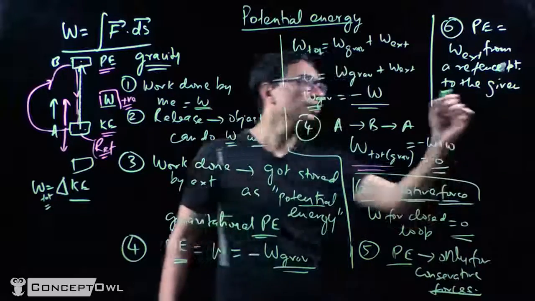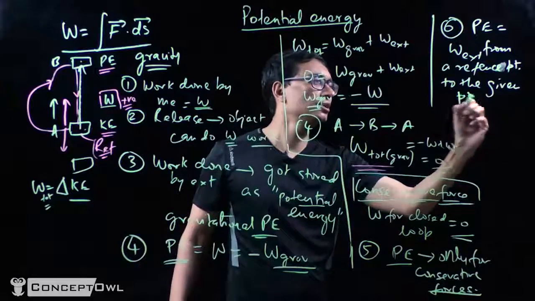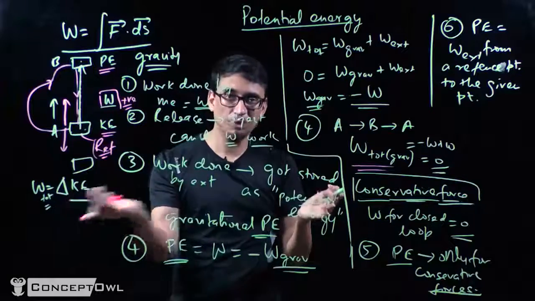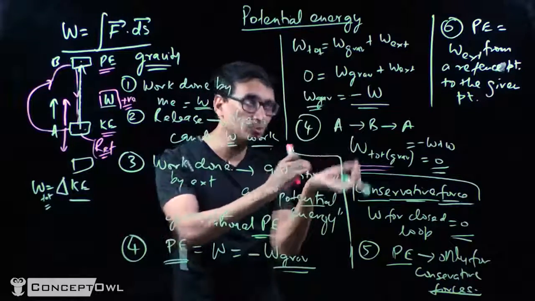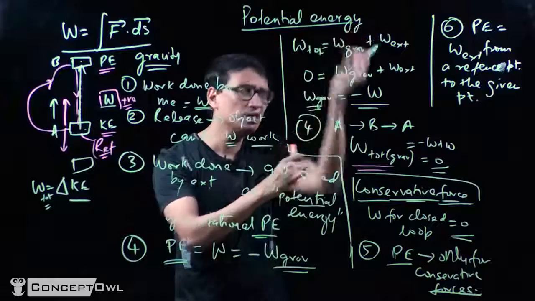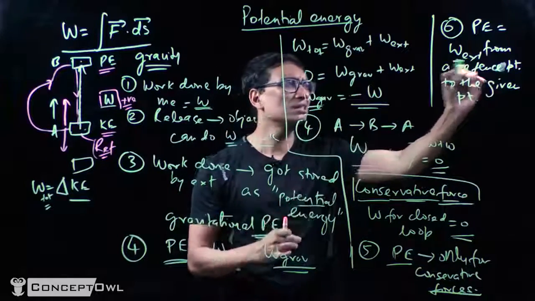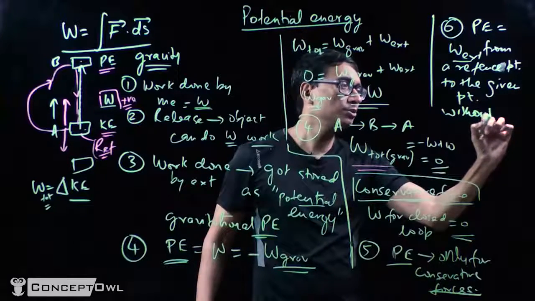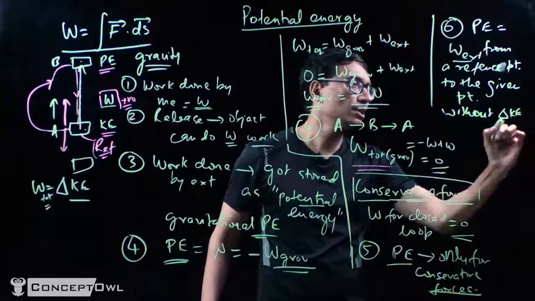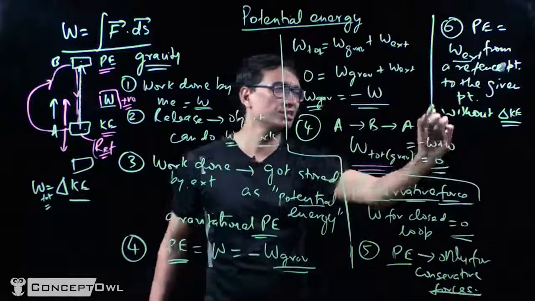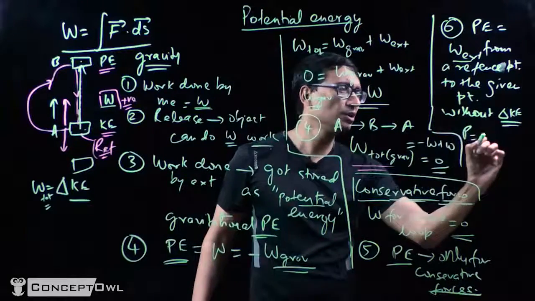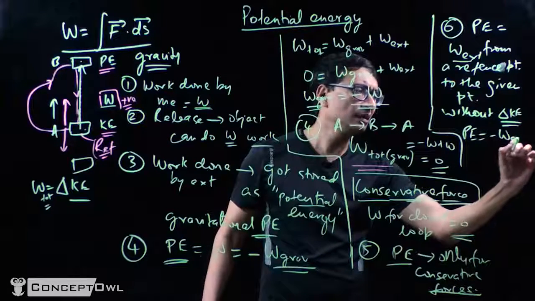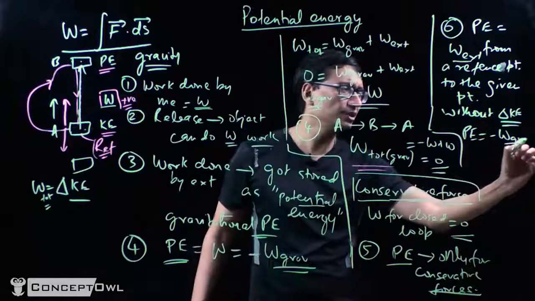And it has to be taken in such a way that the kinetic energy does not change, because if K changes, I can do any amount of work, right? So it is just the amount of work done to move it without a change in kinetic energy. This work done is equal to the potential energy, and this is also equal to the negative of the work done by gravity in this case, but it could be any other force field, right?